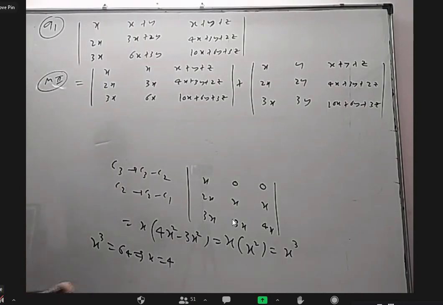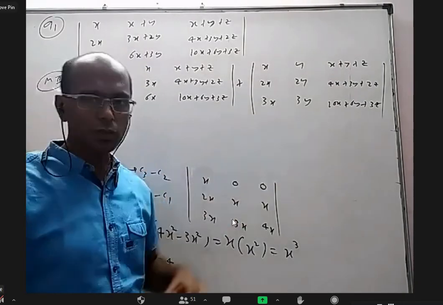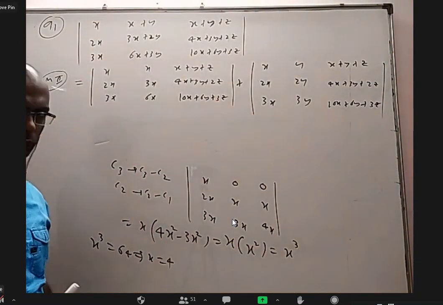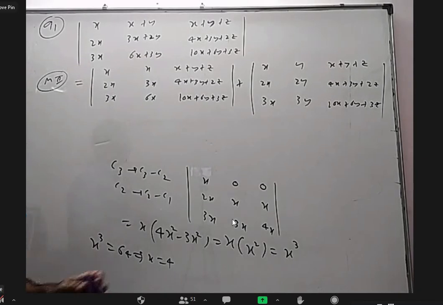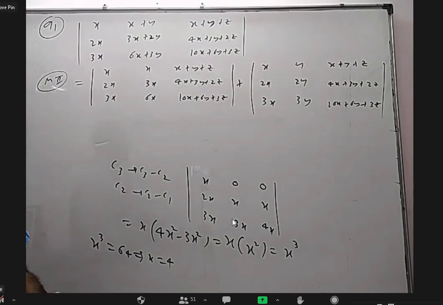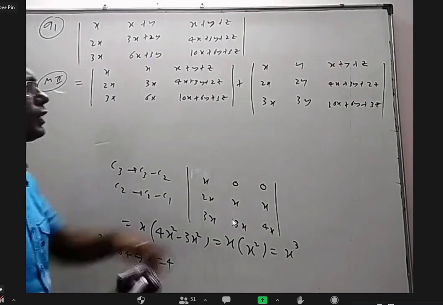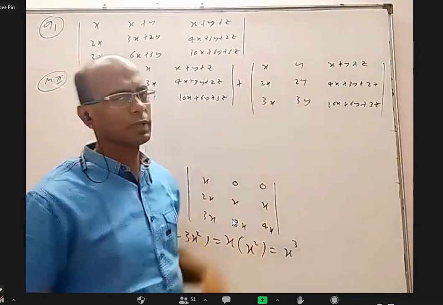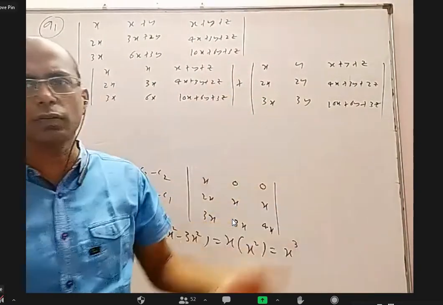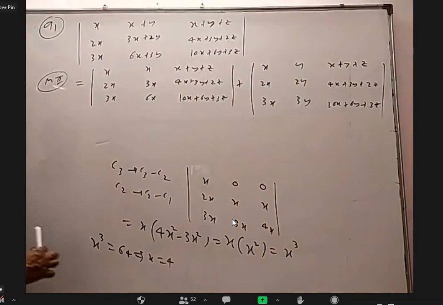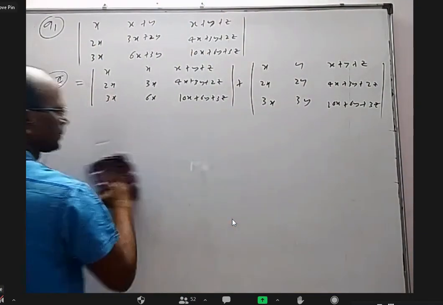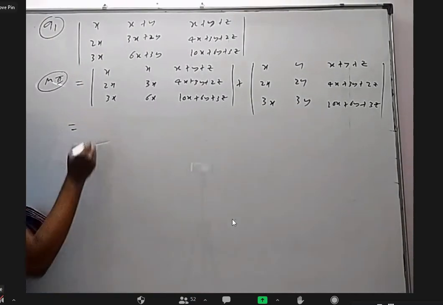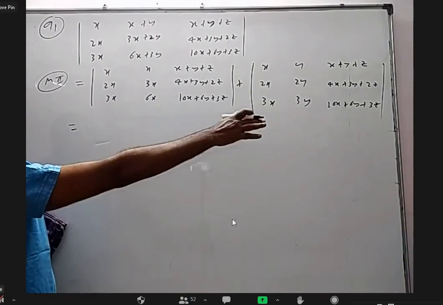Now, Bhavani, you want to tell me why this second determinant is 0? Sir, first column and second column are identical, sir, when we take x and y common. Yeah, you can take x common here, y common here, two columns will be same. Or you can say one column is a multiple of another column. So it is 0. Either way is okay. Now this only first one I'll split. Second one I'll not split because it's 0.